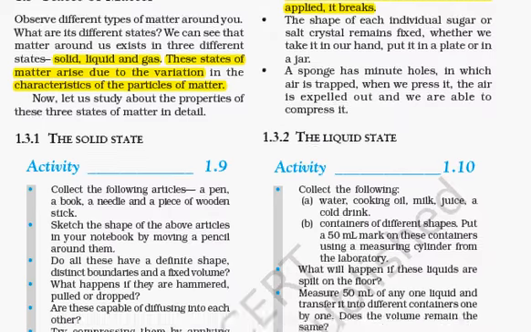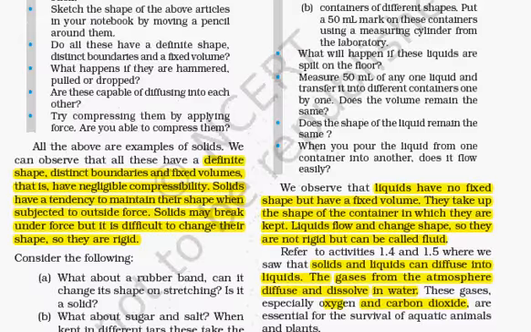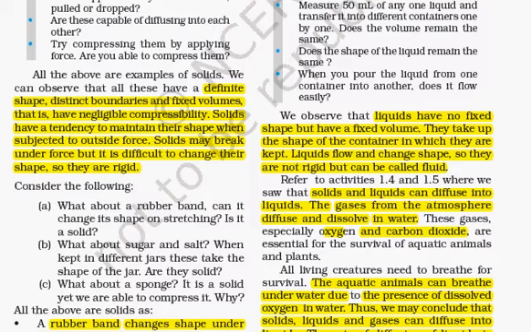Then the second state is the liquid state. A liquid does not have a fixed shape, but it has a fixed volume. If you take any container and pour liquid in it, it will take the shape of that container. Hence a liquid, which is not rigid, can also be called a fluid. But gases are also fluids, as they do not have any fixed shape.